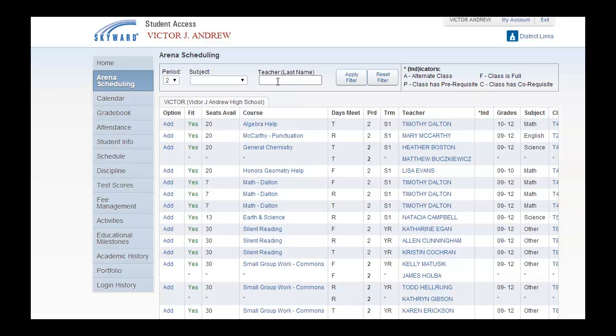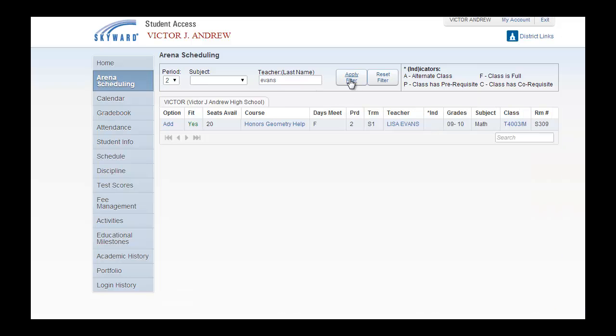You could also schedule by teacher last name. So for example, if I wanted to schedule for Mrs. Evans, I could type in her name, select Apply Filter, and it takes me directly to her opportunities.